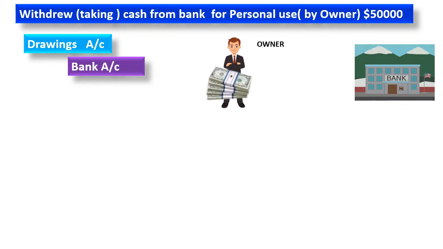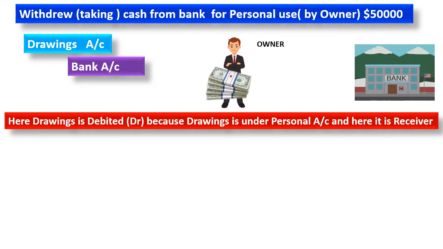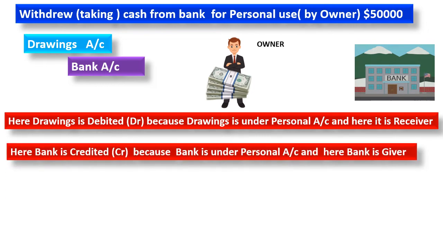Now cash is going towards the owner. Drawings is debited because drawings is under a personal account, and here the owner is taking, right? The owner is a person, so he's a receiver. That's why drawings account is debited. Here bank is credited. We already discussed that bank is credited because bank is giving money. Bank is the giver here.